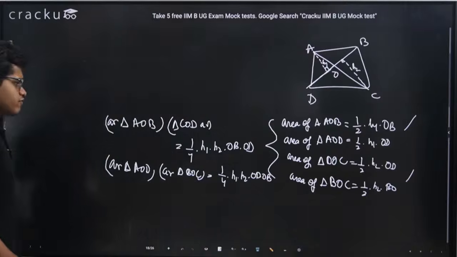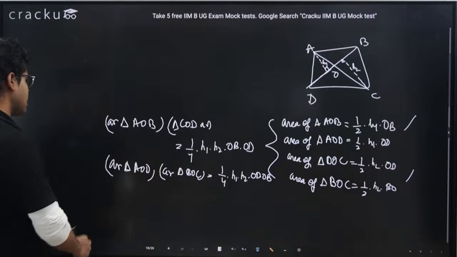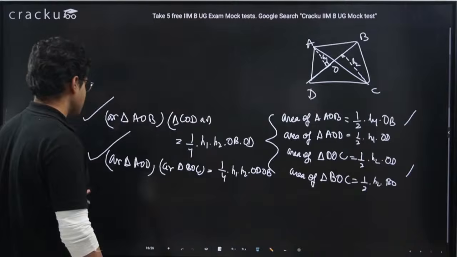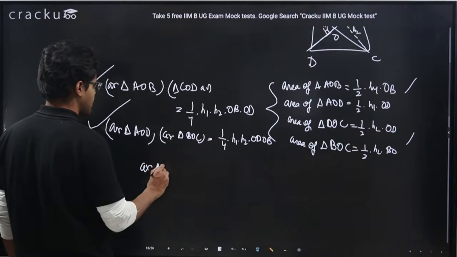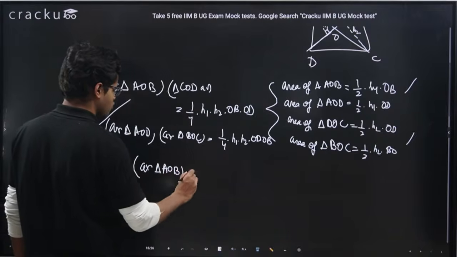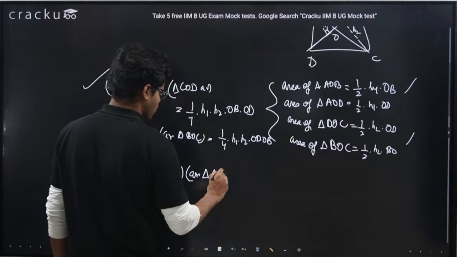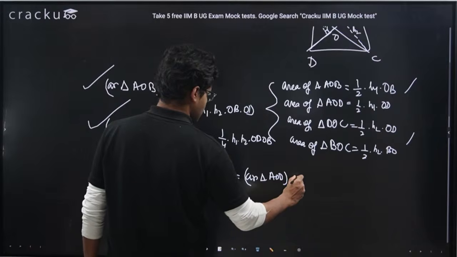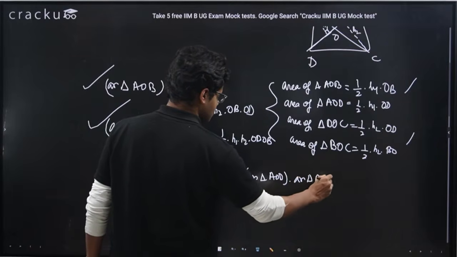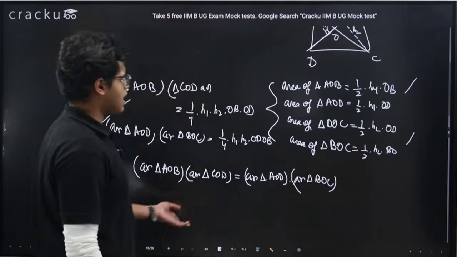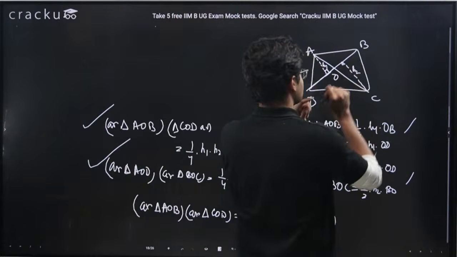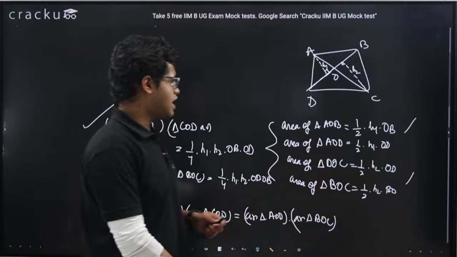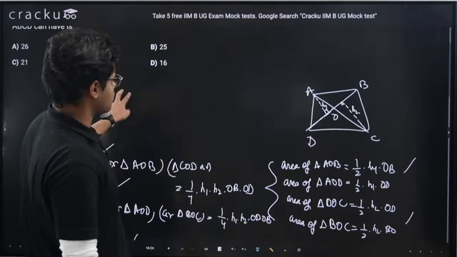Means what can I infer from here? I can infer that these two multiplications are same. An important thing to learn from here is area of triangle AOB into area of triangle COD equals area of triangle AOD into area of triangle BOC, which means that the opposite triangles' area multiplication AOD into COB will be equal to AOB into COD. Now let's see the question.